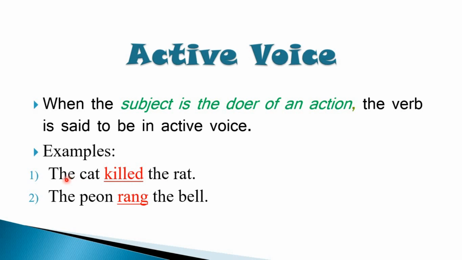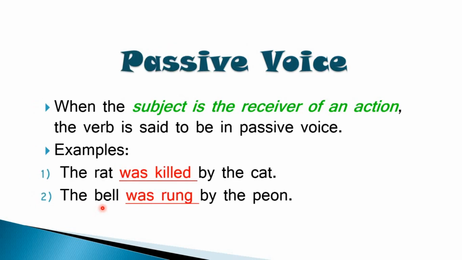For example, the cat killed the rat. Here the verb killed is an action performed by the cat. Who killed? The cat. The cat is a subject and who was killed? The rat. Rat is your object. Same way the peon rang the bell. Here the action of ringing is carried out by the peon. In this example also the peon is a subject. Coming to passive voice. In passive voice, subject is the receiver of an action.